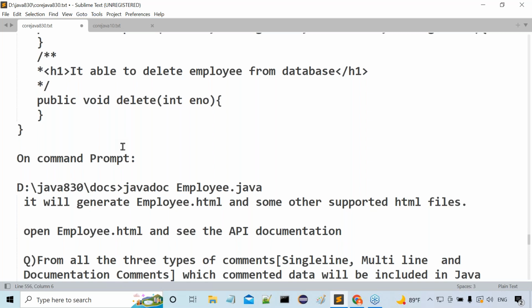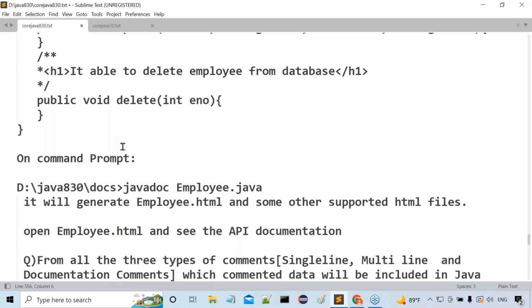Comments and its description is available up to the .java file only. But as per our requirement, I want to make my description available up to the .java file, up to the .class file, and up to the runtime of our application. If you want that, we have to use annotations.